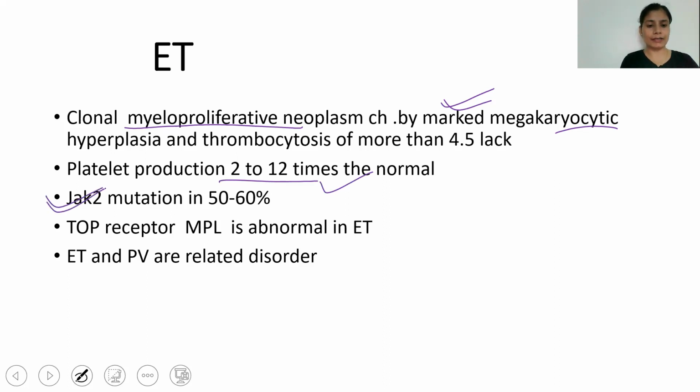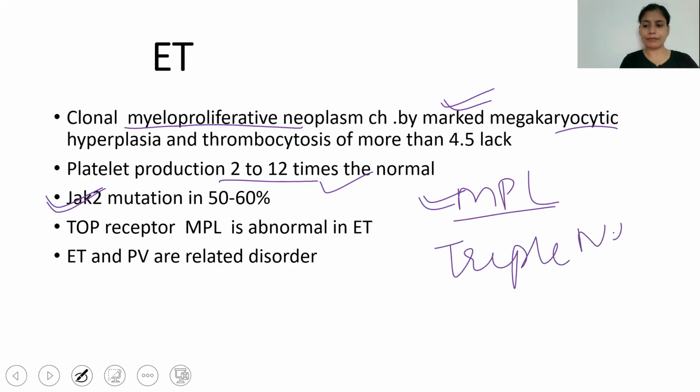JAK2 mutation is there, and there are some other mutations also, like MPL, and the other one being triple negative. So JAK2 mutation is seen in 50 to 60% of the cases.